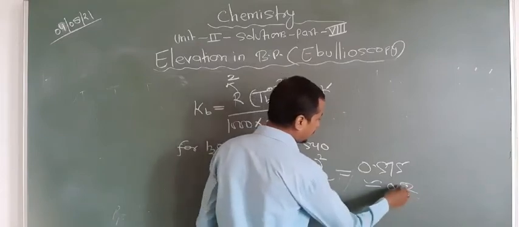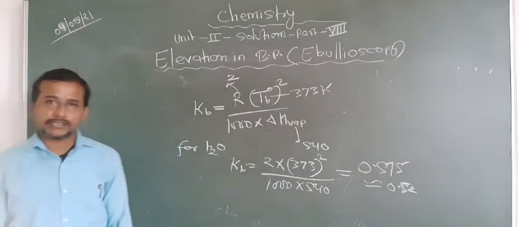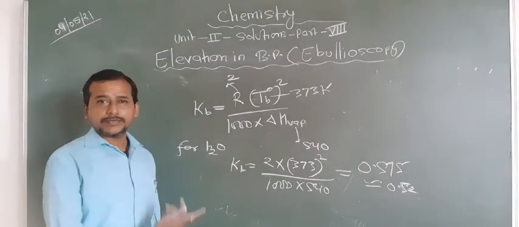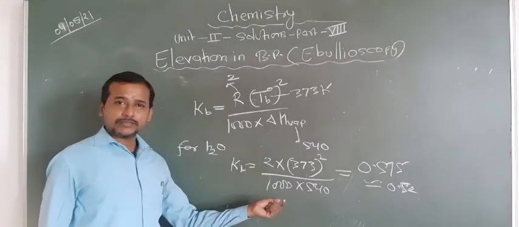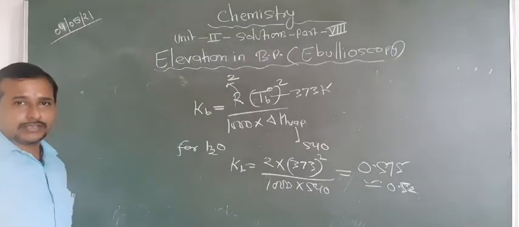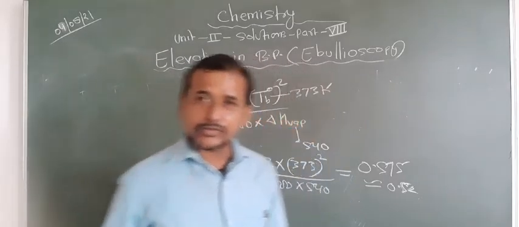So this is the value of Kb for water. Are you getting this point or not? By this way we can also calculate the Kb for a given solvent. This is the common solvent, so you can learn that the Kb for water is 0.52. Some values of Kb are also given in the NCERT, so you can see from there.